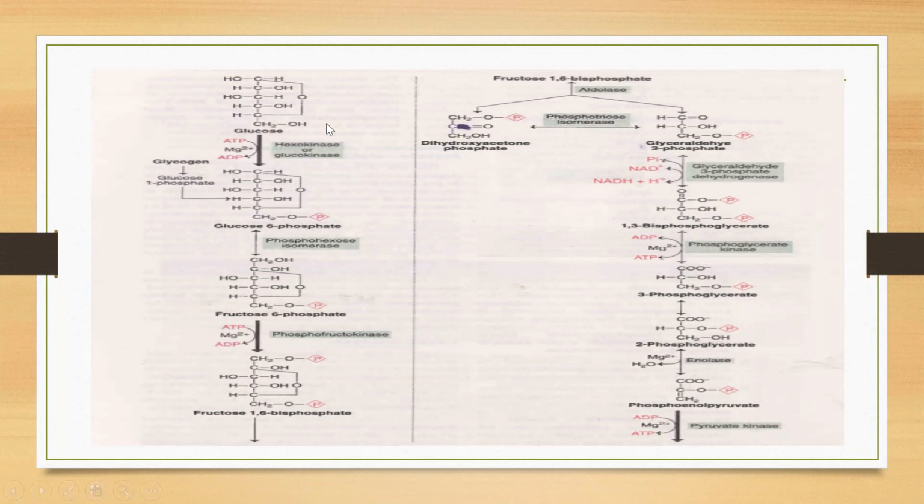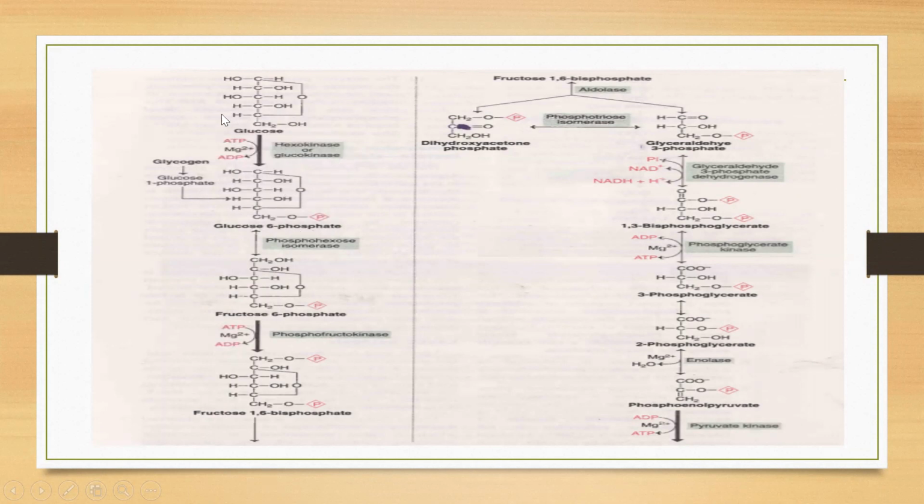So glucose will first be converted to glucose 6-phosphate, either from glycogen or from glucose. Here we use the enzyme hexokinase or glucokinase, and at this step one ATP molecule is utilized. That's why this phase is known as the energy investment phase, because in this step ATP molecules are invested. Mainly these enzymes are used for the phosphorylation of the glucose molecule.